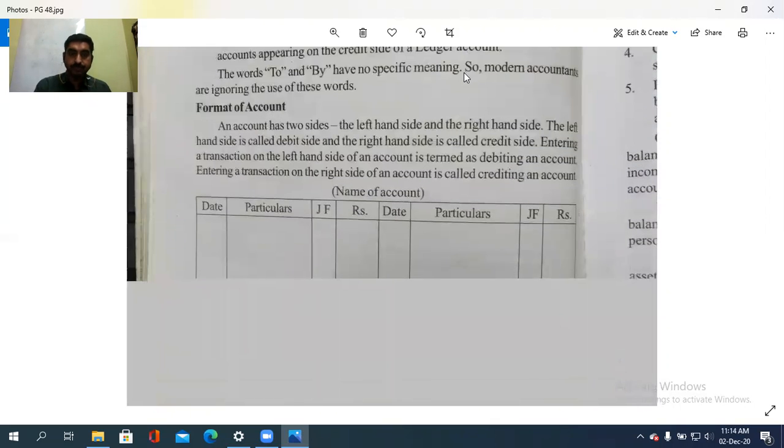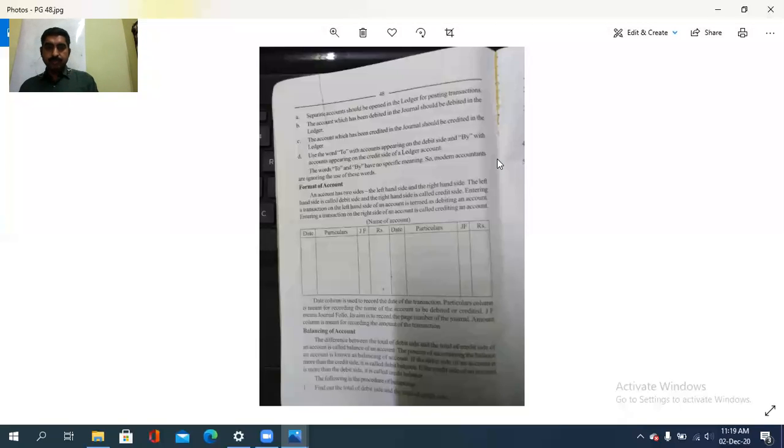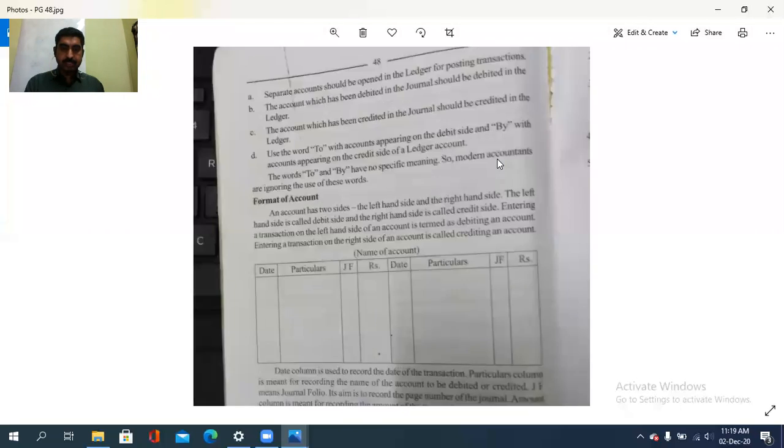Then the format of an account is this. See, an account has 2 sides: the left hand side, that is the debit side, and the right hand side, that is the credit side. Both sides have the same columns, that is date, particulars, journal folio and amount column on both the sides. അപ്പോൾ അതാണ് ഓർക്കേണ്ടത്.